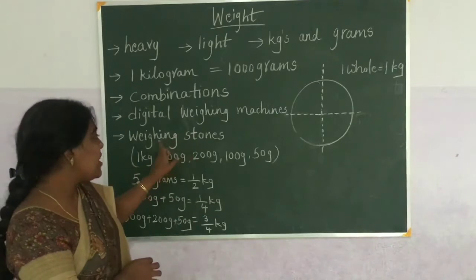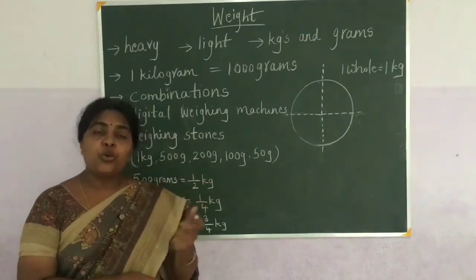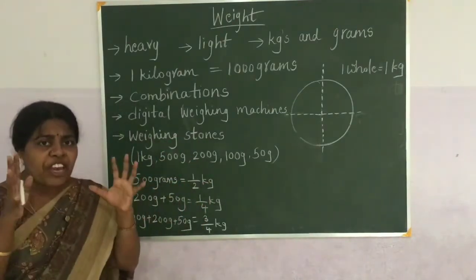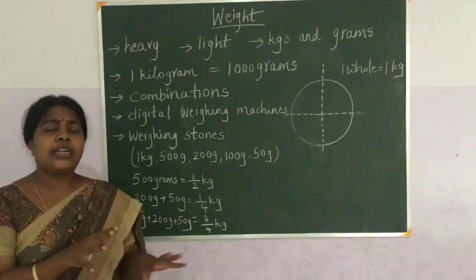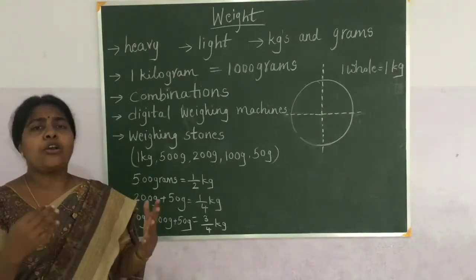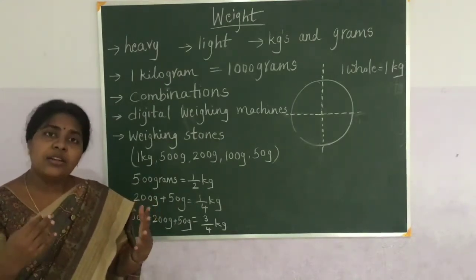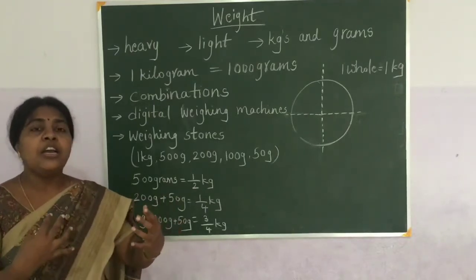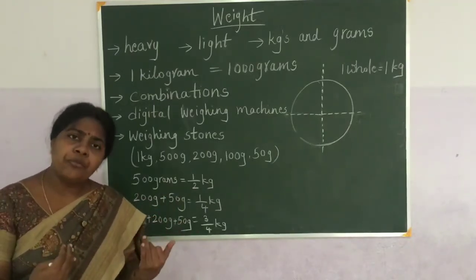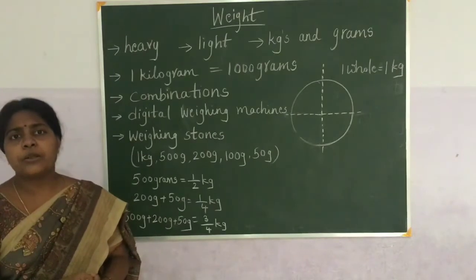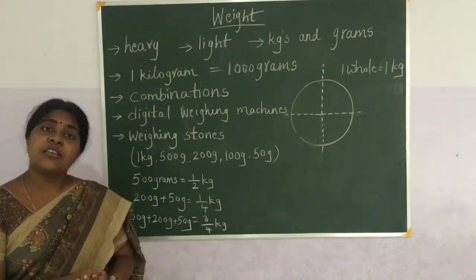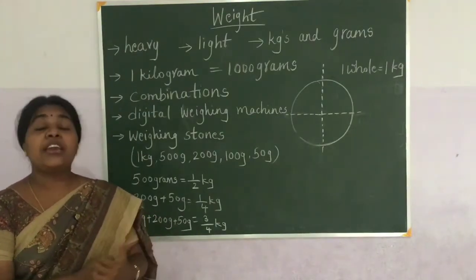Now, in previous days I said we used to use weighing stones, and the weighing stones are not of all equal kinds. That means if we want 2 kgs, we can't use only a 2 kg stone. If you want 3 kgs, we can't make a 3 kg stone.